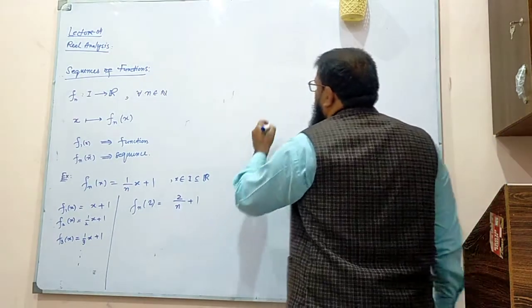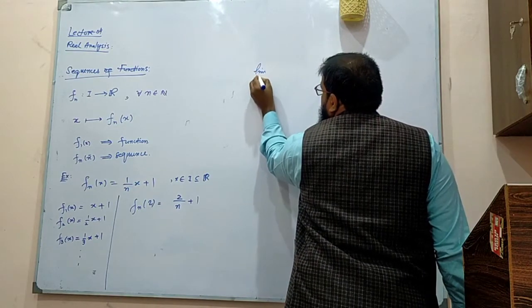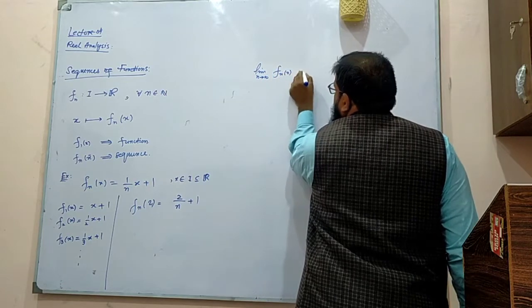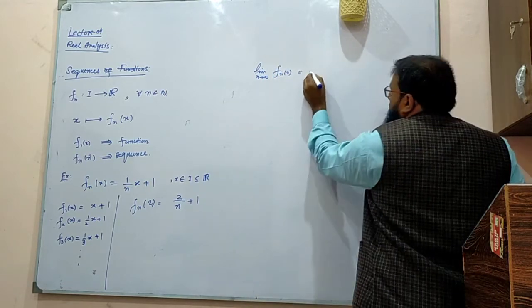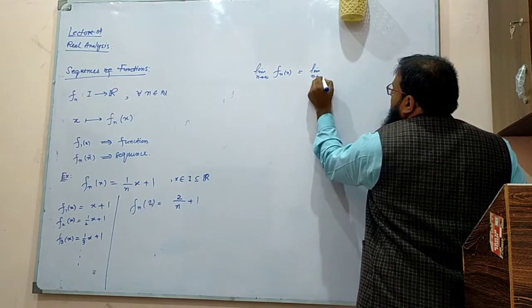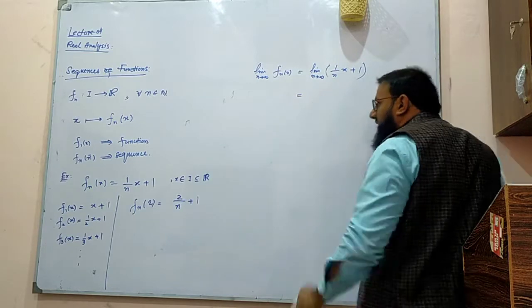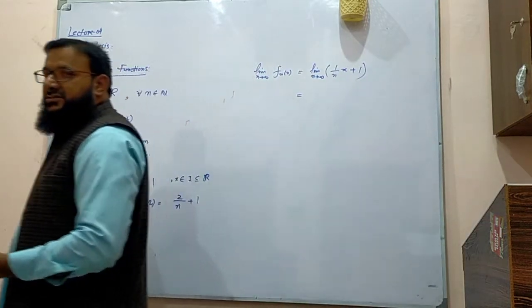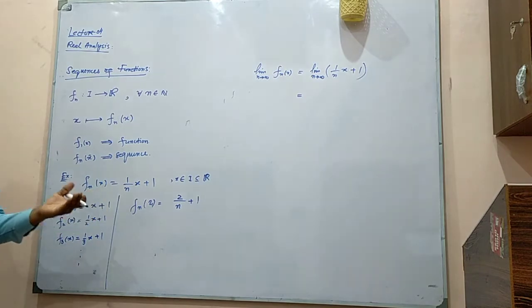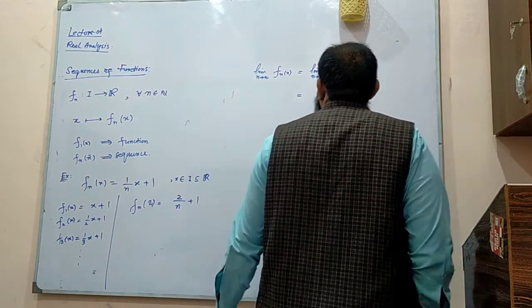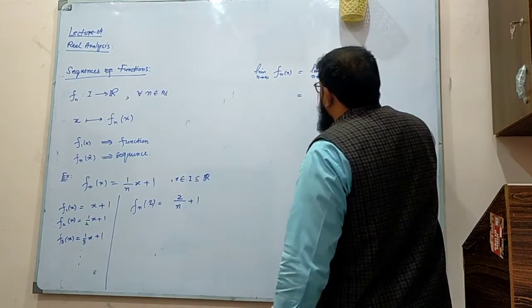Roughly speaking, what happens is we take the limit as n goes to infinity of fn of x. So the limit as n goes to infinity of 1 over n times x plus 1. We are not going into the definition of what we mean by the convergence of this particular thing, but you can look at this limit. You see this term becomes 0, and we will say that the limit of this function is 1.